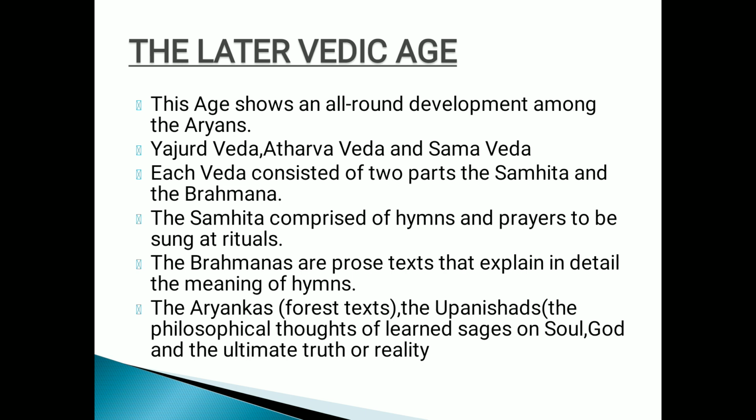And you also see other Vedas that existed in this period: the Yajur Veda, Atharva Veda and Sama Veda. The other three Vedas originated in the later Vedic society, along with the Rig Veda, which originated in the early Vedic age. Clear? Now each Veda literature consisted of two parts, Samhita and Brahmana.